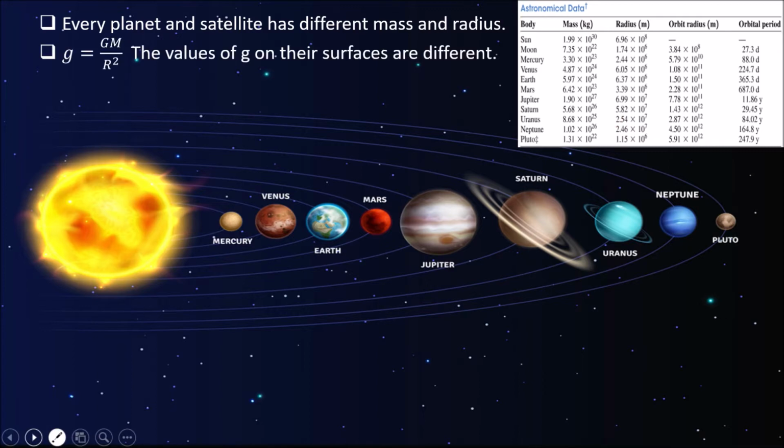We know the acceleration due to gravity g. g is equal to G into M upon r square, where G is the constant of gravitation, M is the mass of the planet, and r is the radius of that planet. Therefore, the value of g on the surface is different due to different masses and radii of the planets.